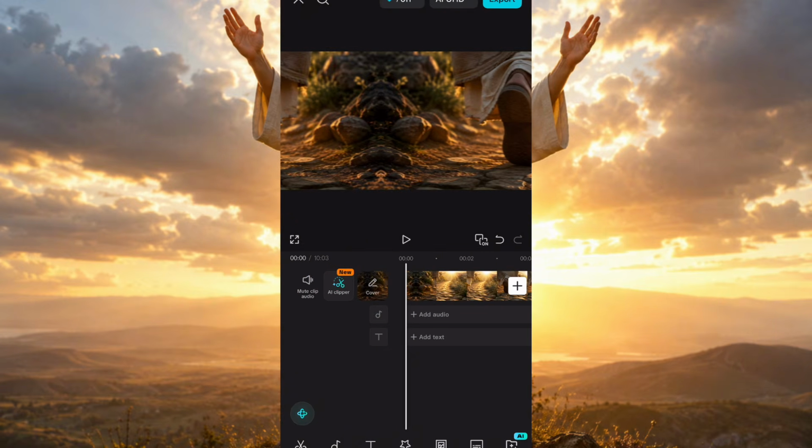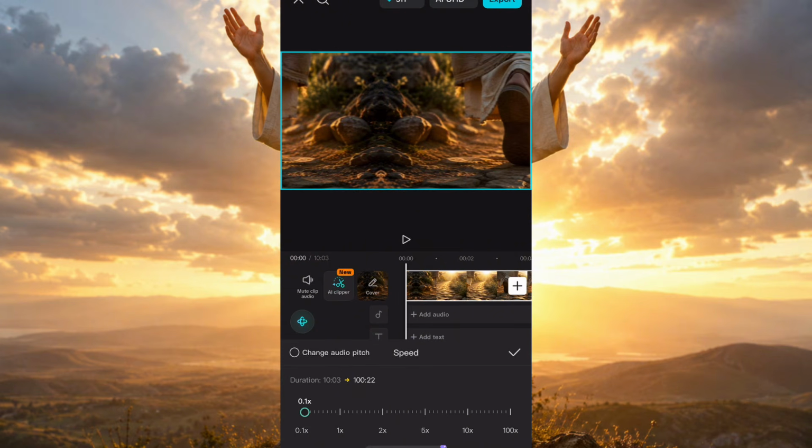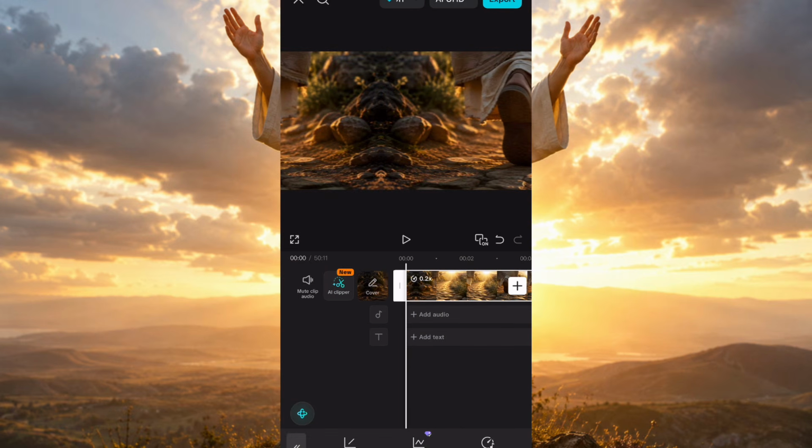Now the next thing you are going to do is to come over here, and you can see that the video is just 10 minutes and we want it to be about 1 hour. So we are going to come to speed, then we are going to put it on 0.2. You can see that it's giving us about 15 minutes. Now we are going to import.